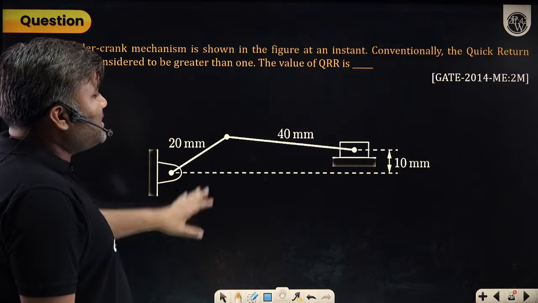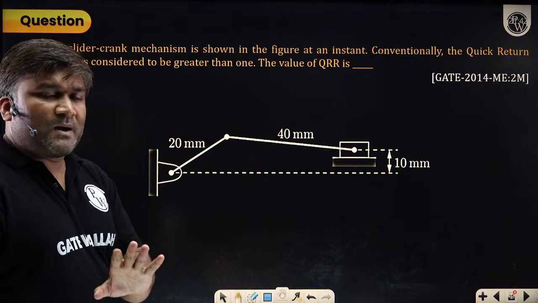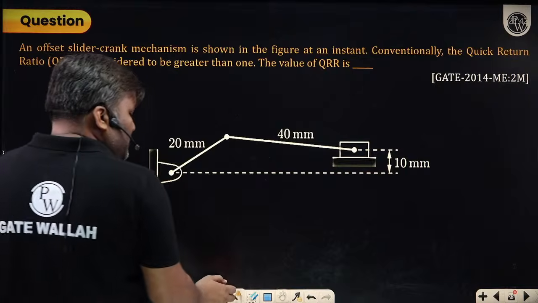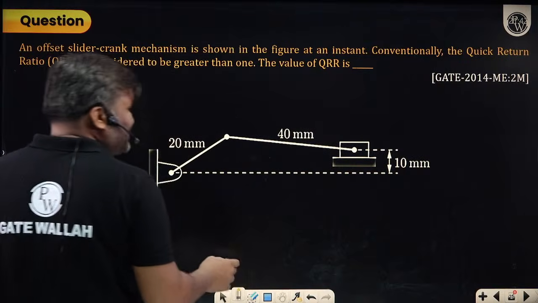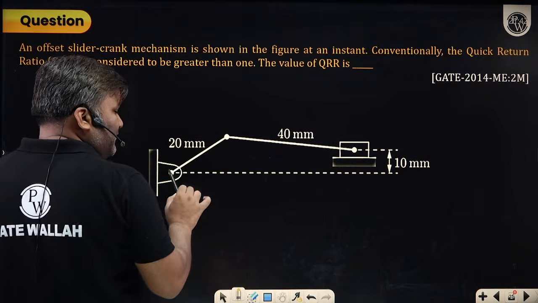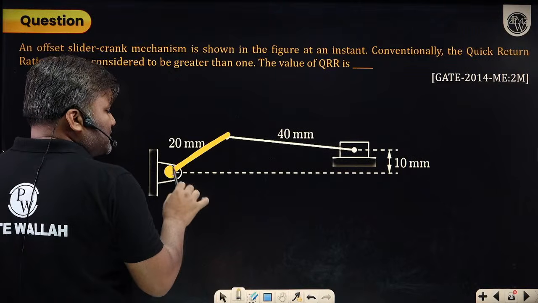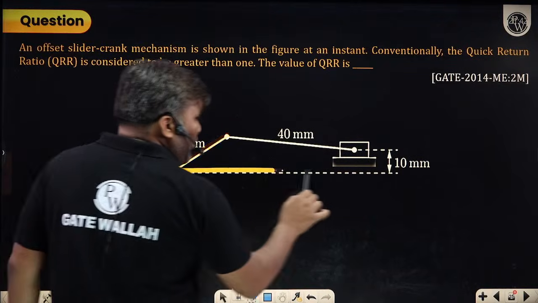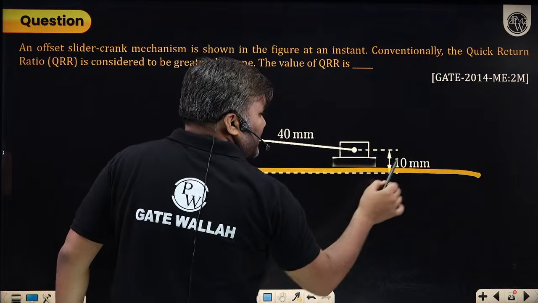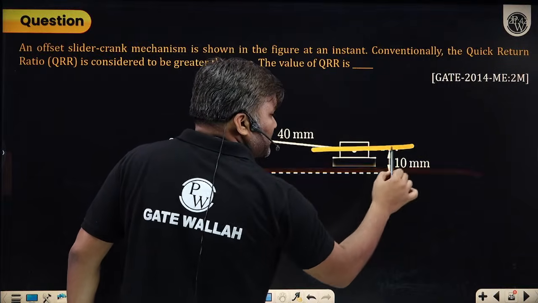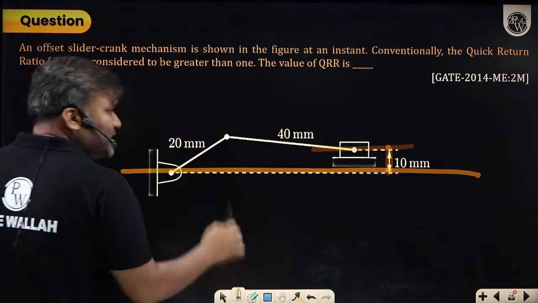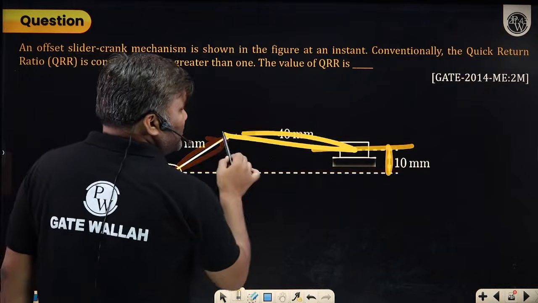In the question, the student is asking about the offset slider crank mechanism, and for those who don't know what the offset slider crank mechanism is: I have a crank which is moving about the center, and the line of motion of the slider is not here. It is a little offset. How much? 10 mm offset. Crank dimension is 20 and this is 40.